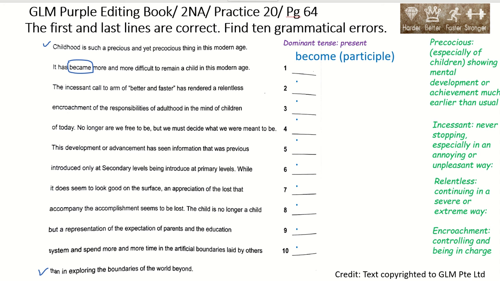Present perfect aspect. Okay, let's continue. Has become, present perfect aspect.